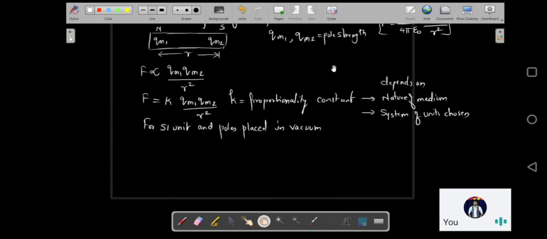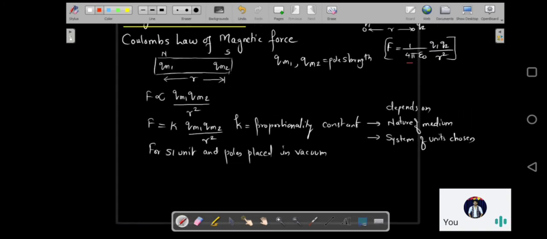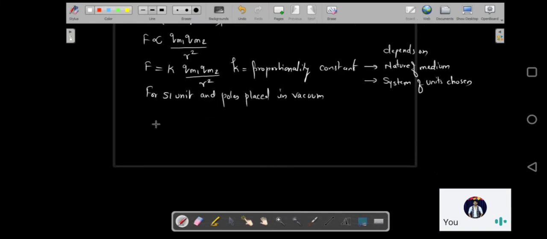In electrostatics, what was K? In electrostatics, K was 1 over 4 pi epsilon naught. In magnetism, what is our K? We have been using it. It is mu naught upon 4 pi. Qm1 into Qm2 upon r square is going to be your magnetic force.